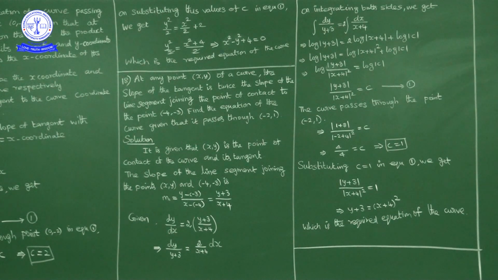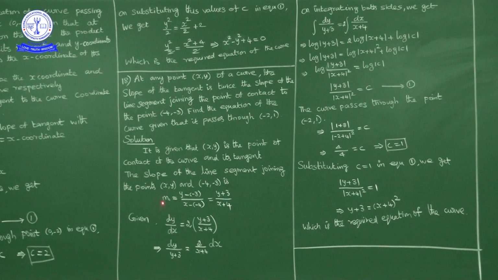The slope of the line segment joining these two points is y minus of -3, so y plus 3, upon x minus of -4, x plus 4. This is the slope of the line segment joining x y and -4 comma -3. Let it be m1.